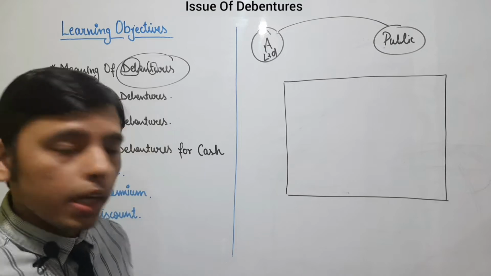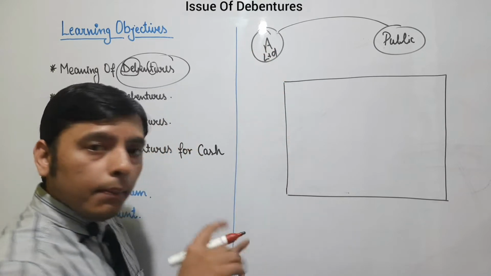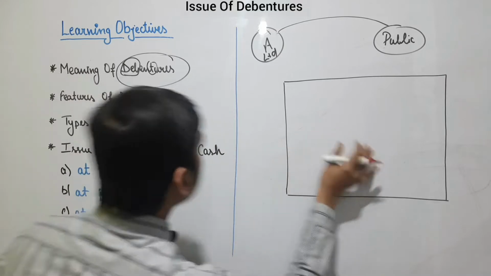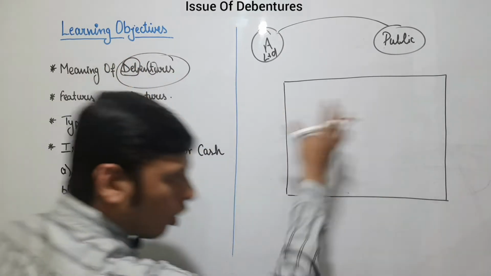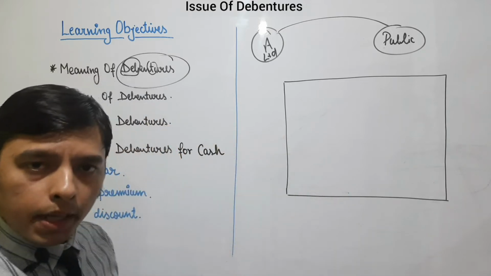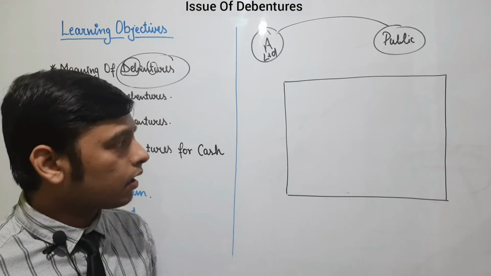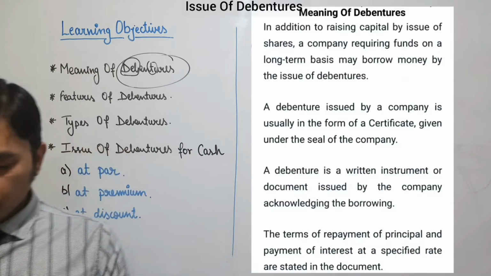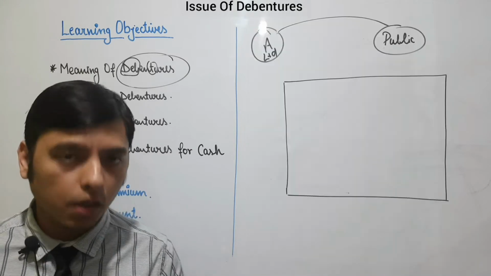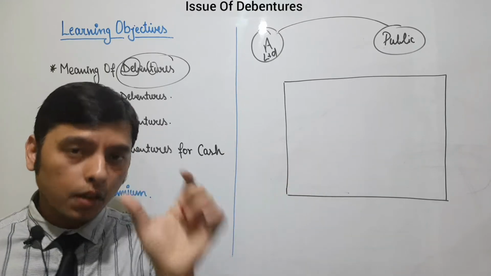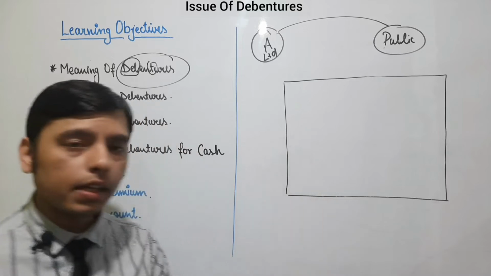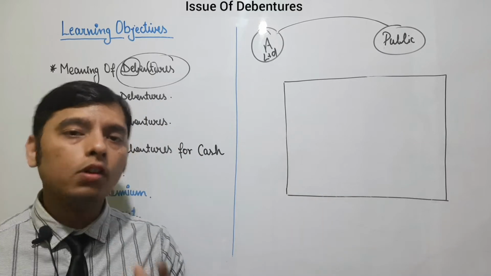How will they issue it? This A Limited will make a document. They will create a document. This document is called a debenture. Now what is this document? What are the things written in this document? This we are going to study further. So here in this PPT it is written that a debenture issued by a company is usually in the form of a certificate. So this document is a certificate. This certificate is the debenture. This certificate contains all the information about debentures.